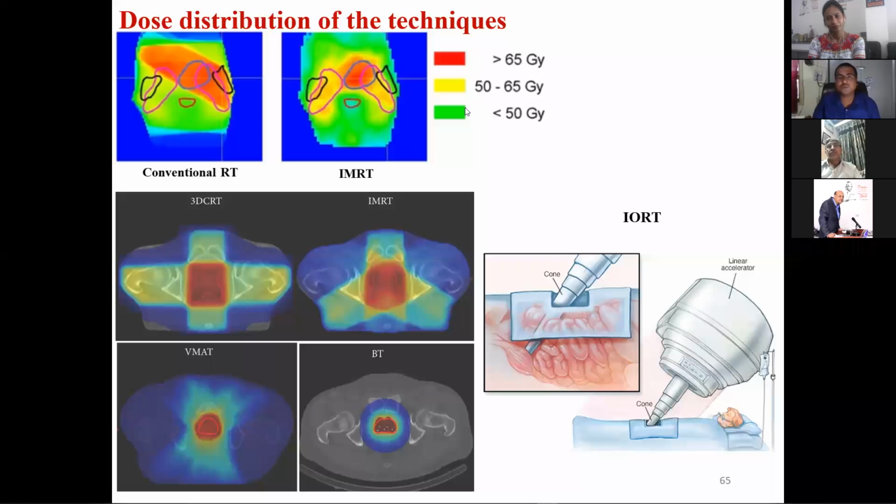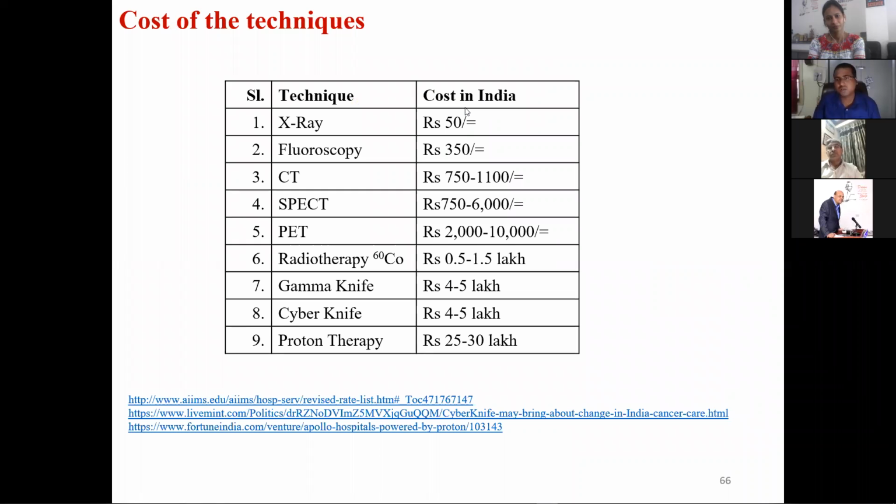Now, a very important portion is to come, that is the cost, because all the techniques are very good to listen to. But first thing is availability, and another thing is cost. If you see X-rays, which everybody has come to know, it is very cheap, and a CT scan can be done with 1,000 rupees itself. But when it's PET, all these techniques are there, cost is high. Radiation therapy is almost 1 lakh. Gamma knife is 4 to 5 lakhs. CyberKnife also 4 to 5 lakhs. Proton therapy is a very good technique because normal cells get a very small amount of dose, but the cost, you see, is 25 to 30 lakhs.